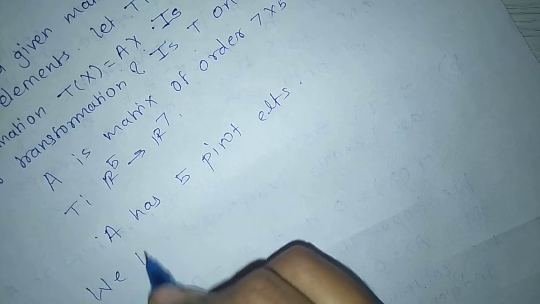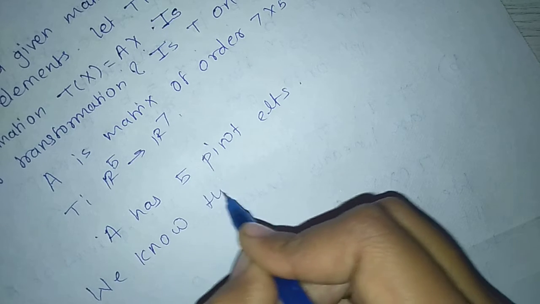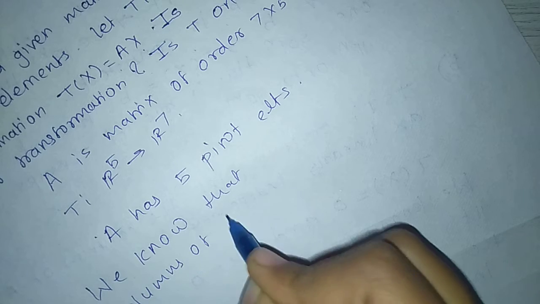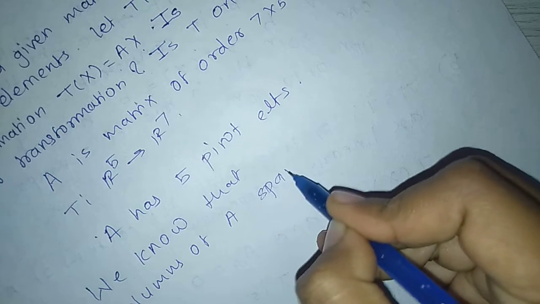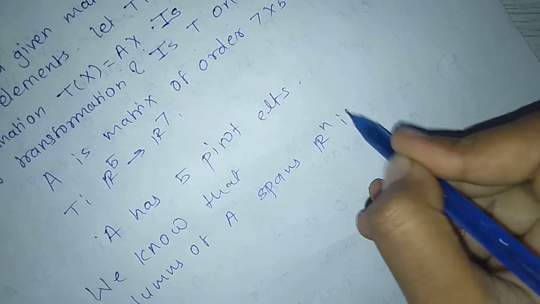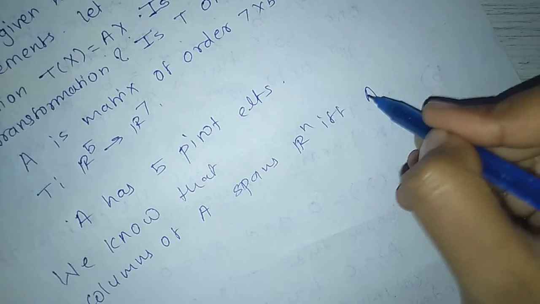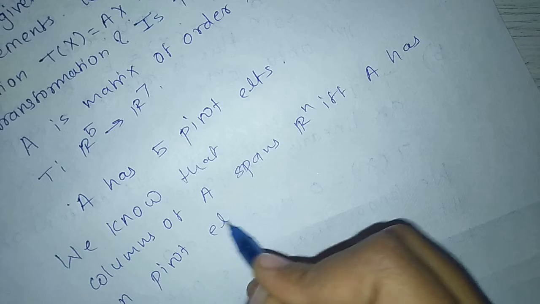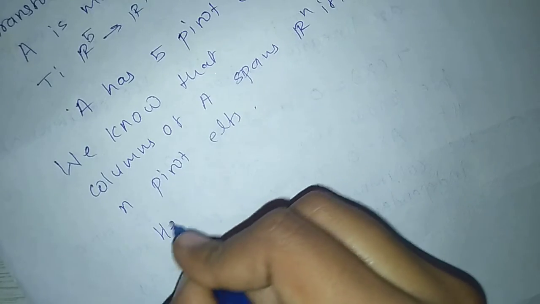We know that columns of A span Rm if and only if A has m pivot elements. Here m equal to 7.